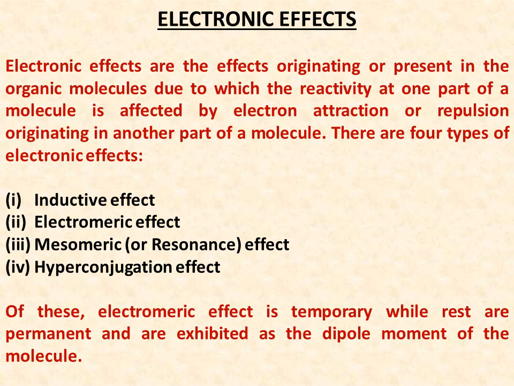Basically, there are four types of electronic effects: inductive effect, electromeric effect, mesomeric effect, and hyperconjugation effect. Out of all these four, the electromeric effect is a temporary effect, temporary in the sense that it takes place in the presence of an attacking reagent, whereas the rest of the three are permanent effects. They are always exhibited by the organic moiety.